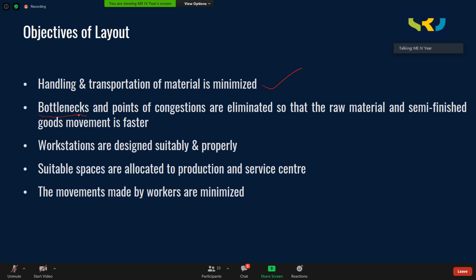Wasting time waiting to get processed is not advisable. So you need to avoid bottleneck machines. If a particular machine is taking more time, better you have multiple machines of that kind, so that you will save time in processing the material.